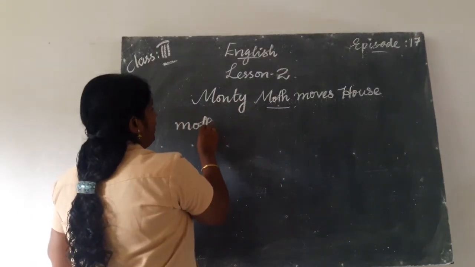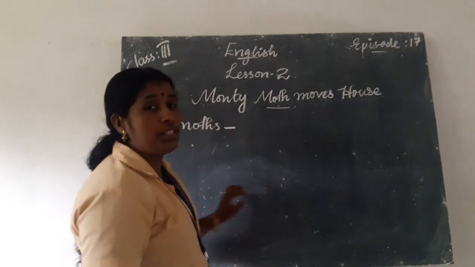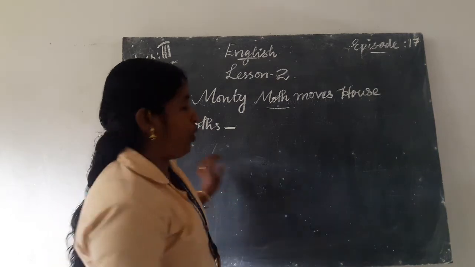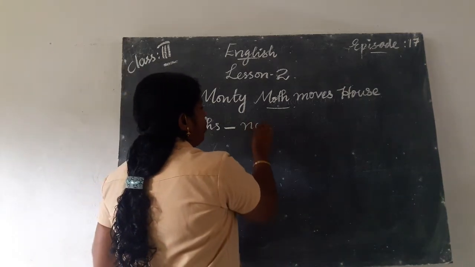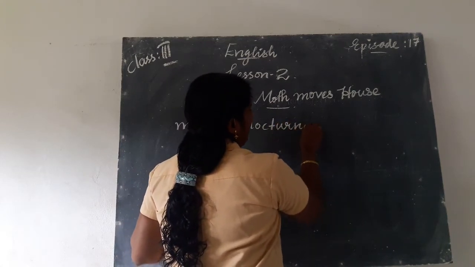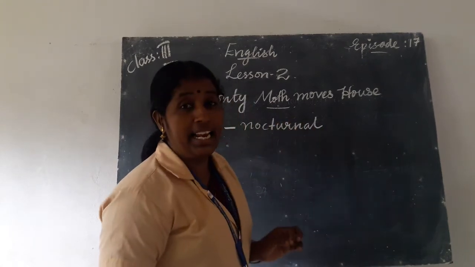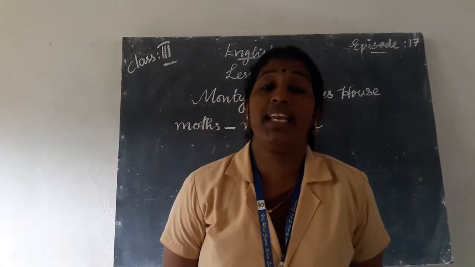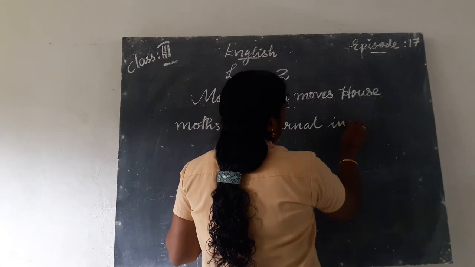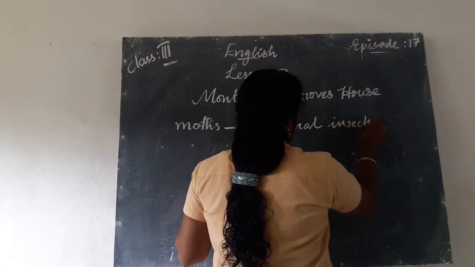M-O-T-H, moths. Nocturnal insects. N-O-C-T-U-R-N-A-L, nocturnal. I-N-S-E-C-T-S, insects.